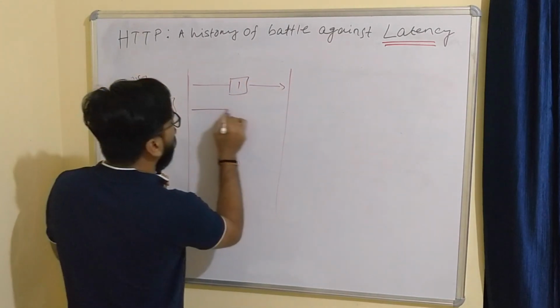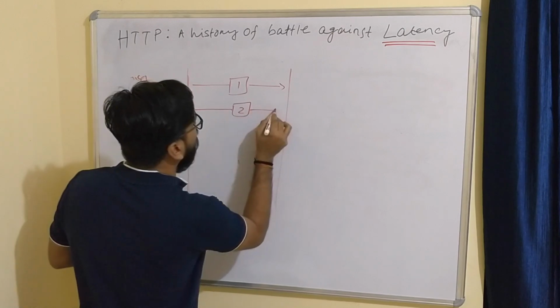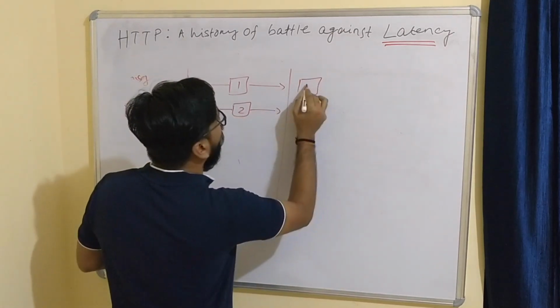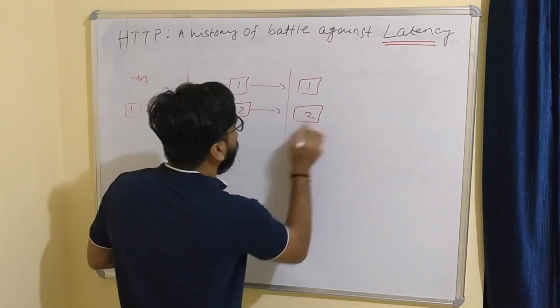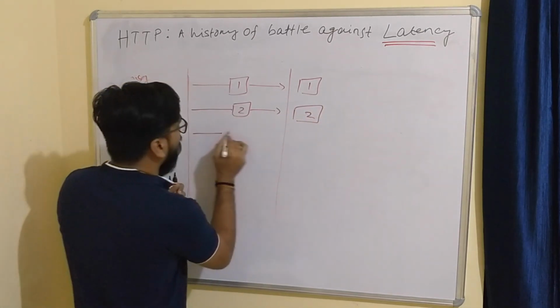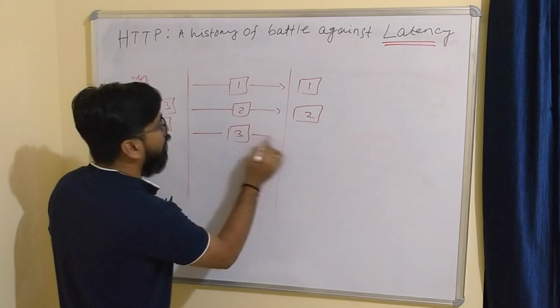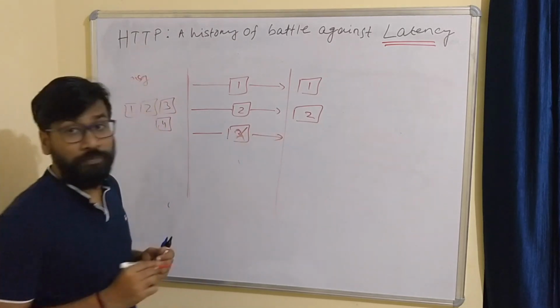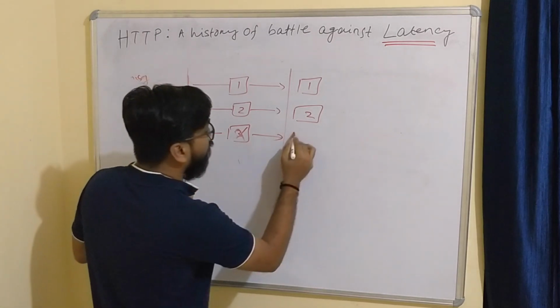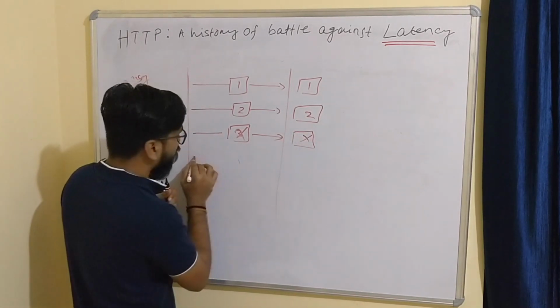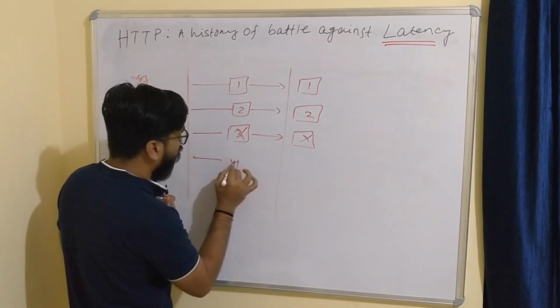This is 1 has gone, 2 has gone. So here 1 reached, received, you can say. Suppose 2 is received. So 3 is lost. In the UDP, we are discussing UDP, so it will not deliver. So lastly, it's the fourth one.